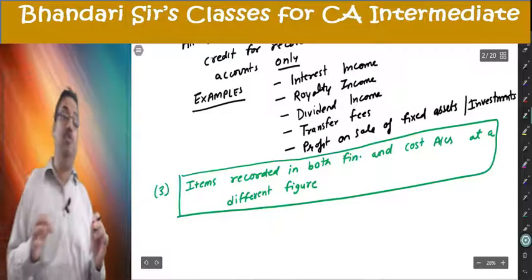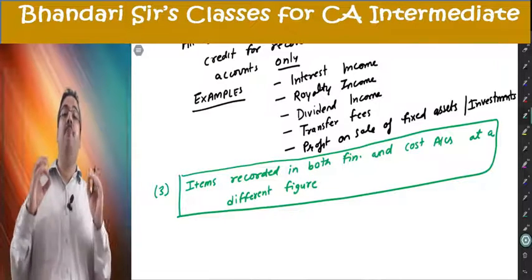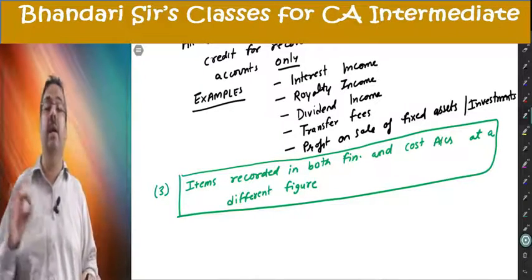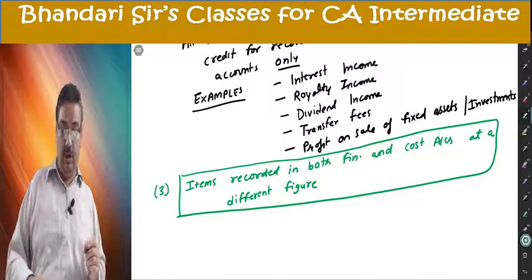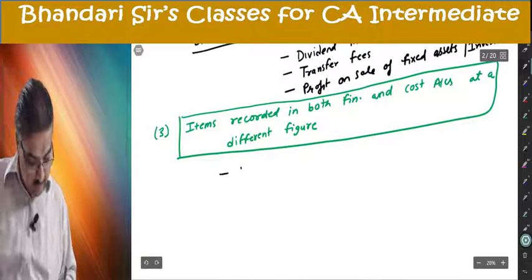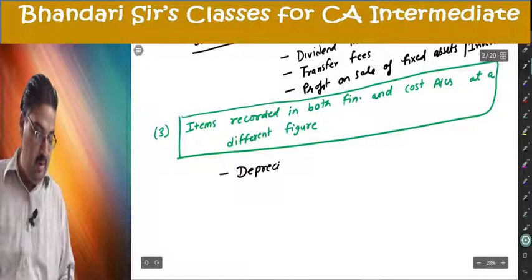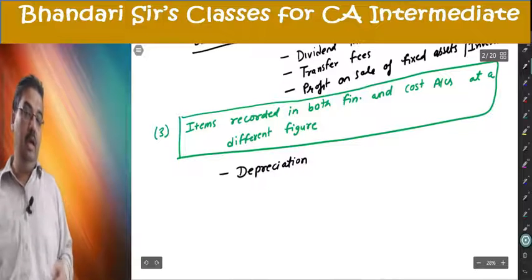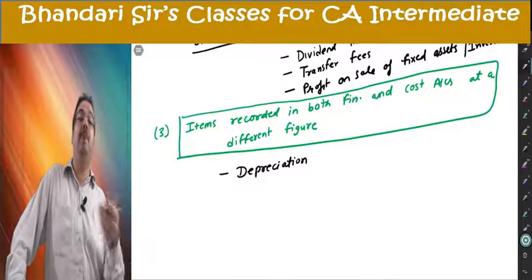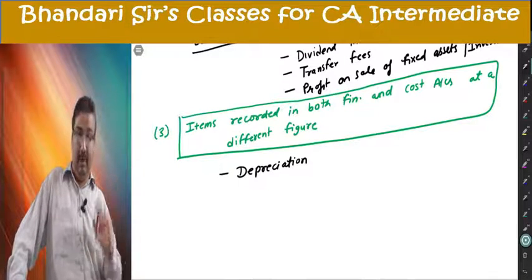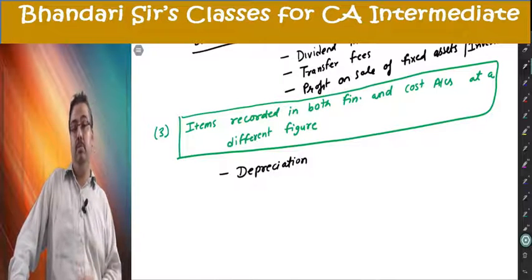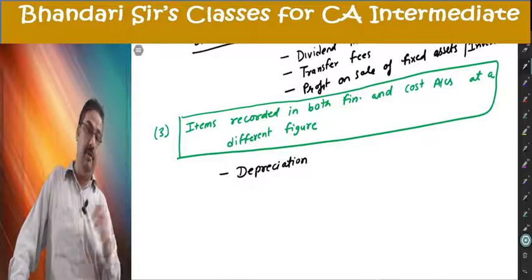There can be conceptual differences, there can be policy differences due to which a different amount is recorded in cost accounting and financial accounting. Examples there, understand them carefully. Depreciation. In financial accounting, they must be using some rates prescribed under Companies Act or Income Tax Act. Under cost accounting, they are using some logical method. Due to this reason, the amount can be different.